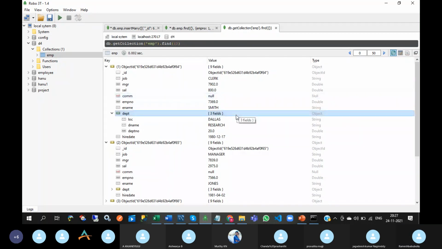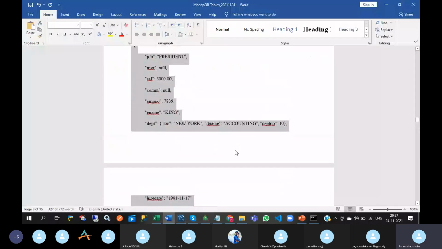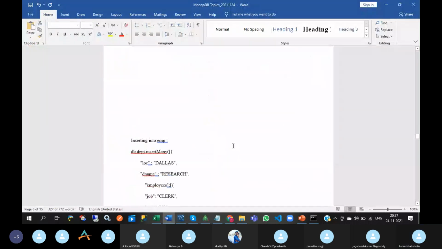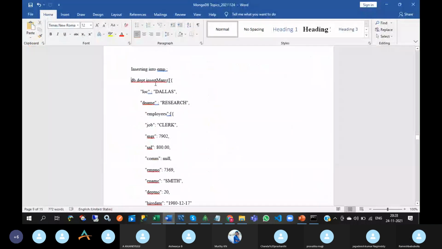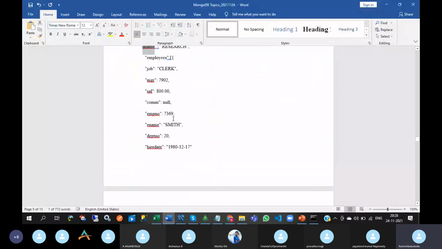Next, what will be the next? Like that, you can construct the department table also. For the department table, location, department name, and employees will be there.